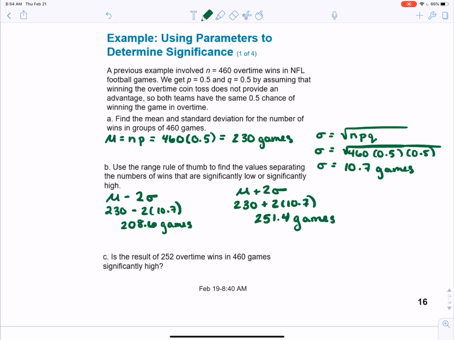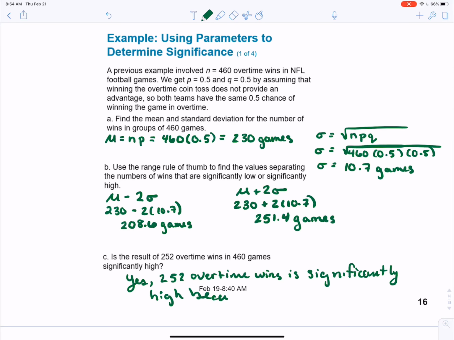So for part C, we would say yes, 252 overtime wins is significantly high because it is above our 251.4 games.